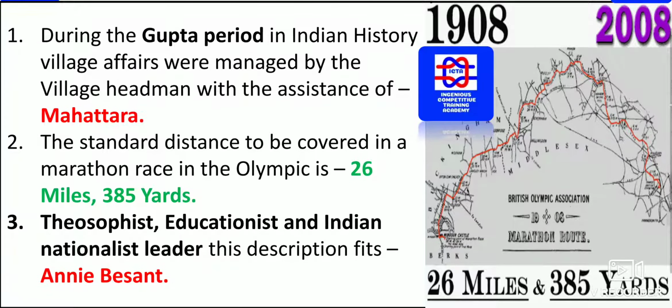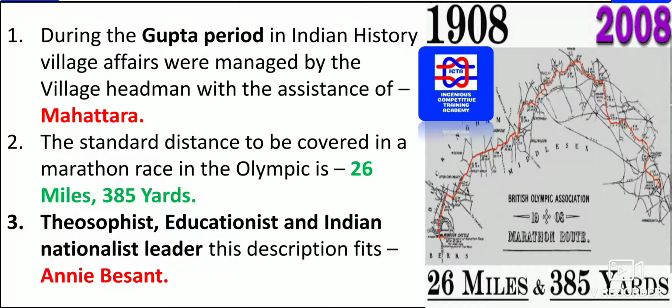Now, during the Gupta period in Indian history, village affairs were managed by the village headman with the assistance of the Mahattara. So please remember, during the Gupta period of Indian history, village affairs were managed by the village headman, but these village headmen were assisted by the Mahattara.